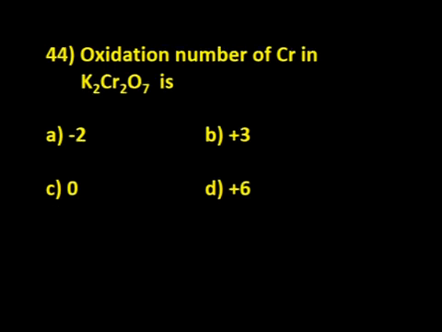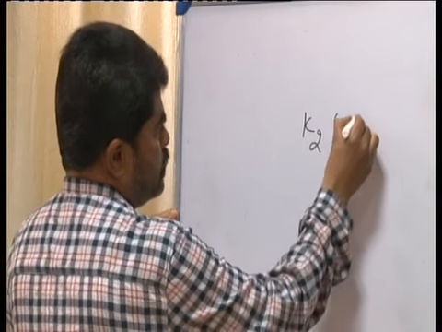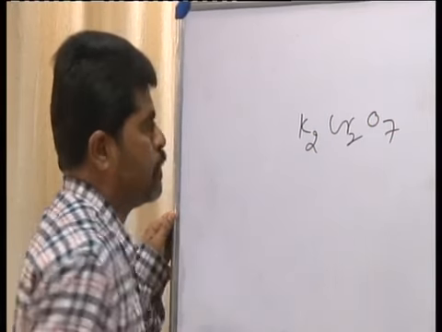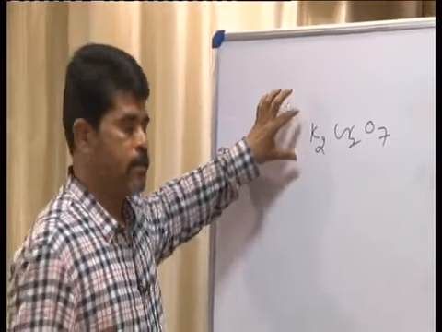Now let us consider how to calculate oxidation numbers. This is important. Oxidation number of chromium in K2Cr2O7. Now how to calculate the oxidation number here?